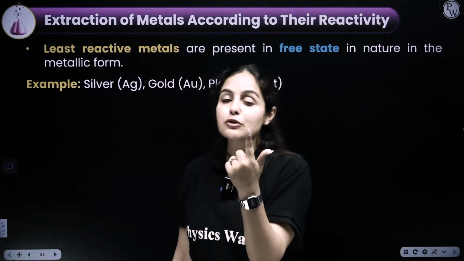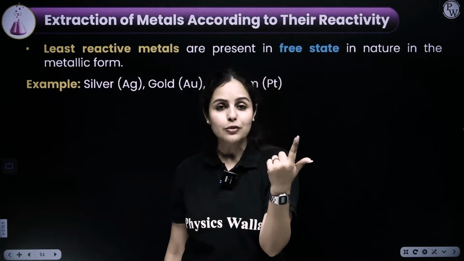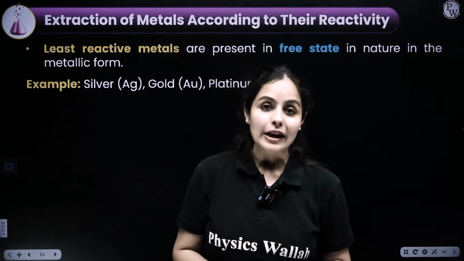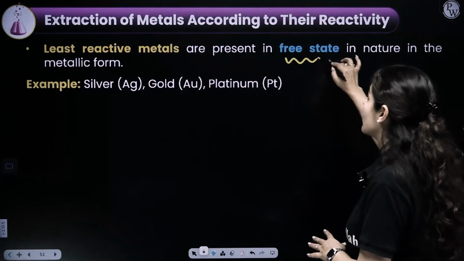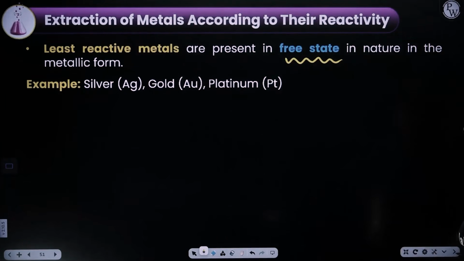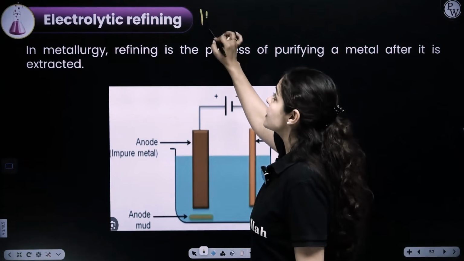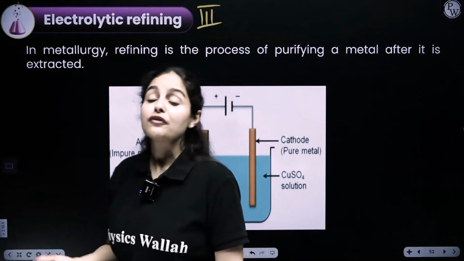Then we have learned how to extract moderately reactive metals using calcination and roasting. Thirdly, we have just now learned how to extract the low reactive metals. Once we talk about least reactive metals, they are already present in free state, so you don't have to work much upon them. Now, the last and third step of metallurgy: once metals are extracted, we need to refine them.